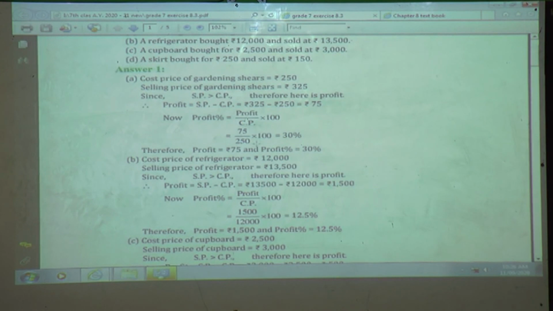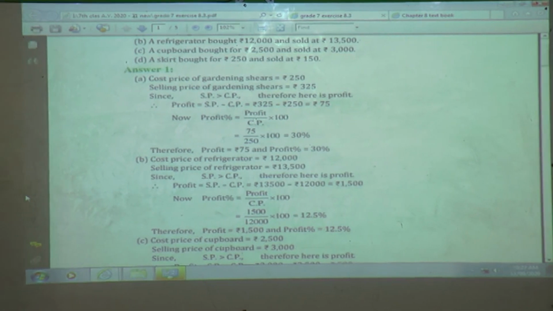So 75 upon 250 into 100 is nothing but, after reduction, 30%. So in this way we had tried to find out the profit as well as the profit percent in one of the situations. My dear students, please try to practice.